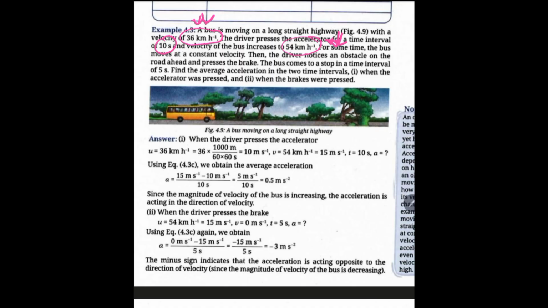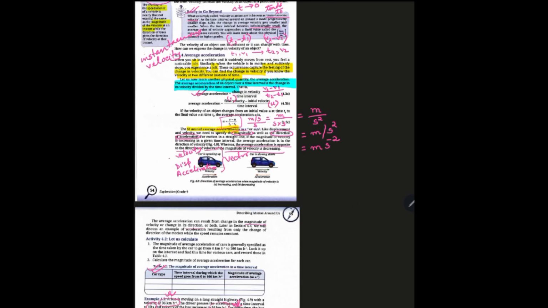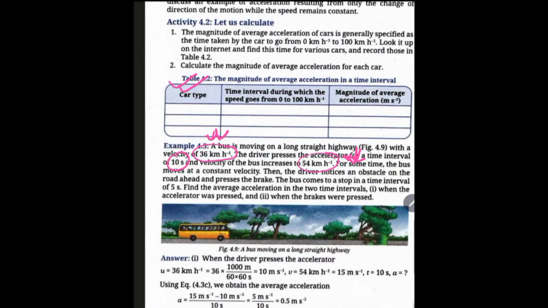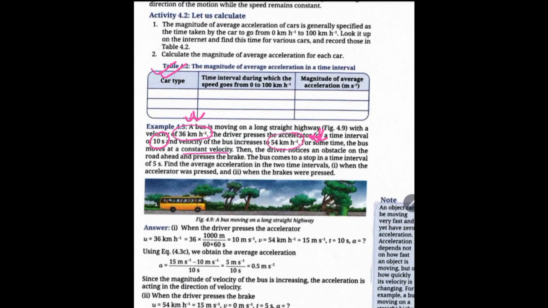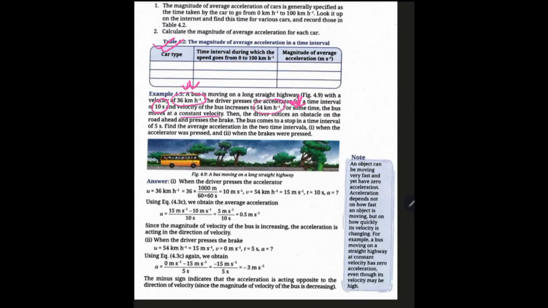For some time, the bus moves at a constant velocity. Then the driver notices an obstacle on the road ahead and presses the brake. The bus comes to a stop in a time interval of 5 seconds. Find the average acceleration in the two time intervals.